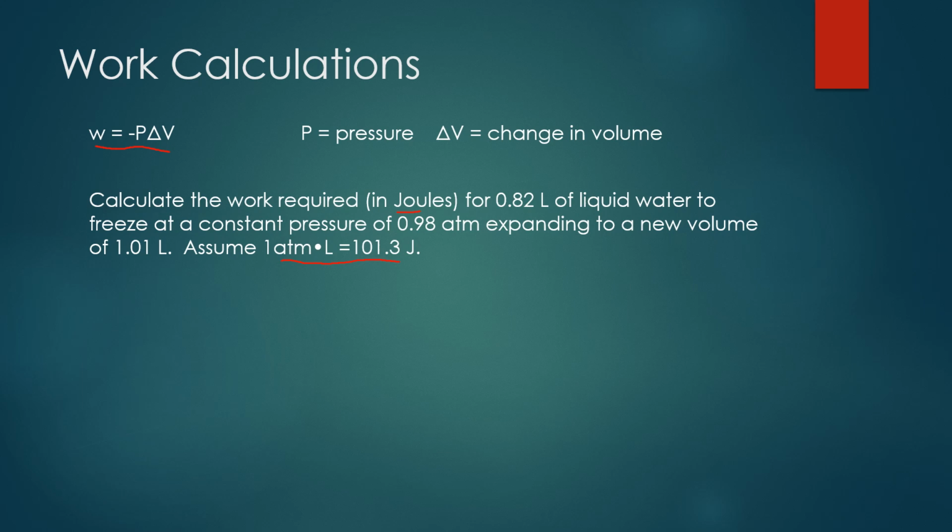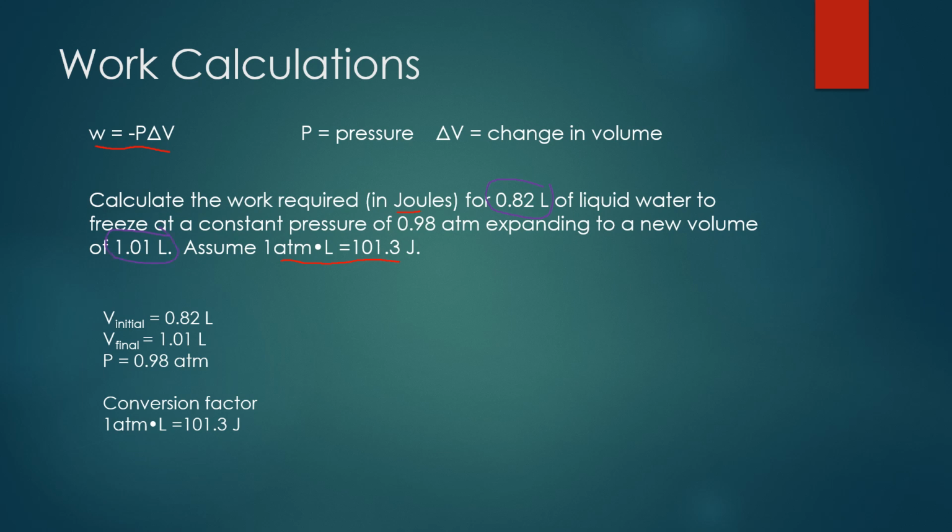So let's make a list of our knowns, see what they have given us. For the knowns, notice they give us two different volumes so that we can calculate the change in volume. They give us an initial volume of the water, which is 0.82 liters. Once the water freezes, as you know with water, when it freezes, it actually expands, so we get a new volume of 1.01 liters.